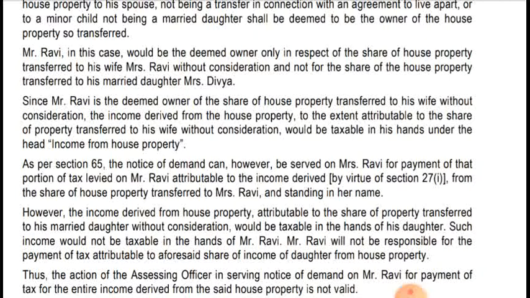Since Mr. Ravi is deemed to be the owner of the share of house property transferred to his wife without adequate consideration, the income derived from the house property, to the extent attributable to the share transferred to his wife without consideration, would be taxable in his hand under the head income from house property. So if any income arises from Mrs. Ravi's share of the house property, it will be taxable in the hands of Mr. Ravi, and the clubbing provision will be applicable.